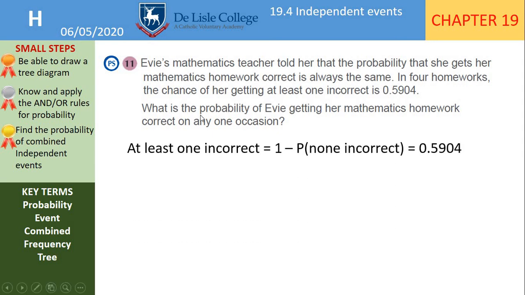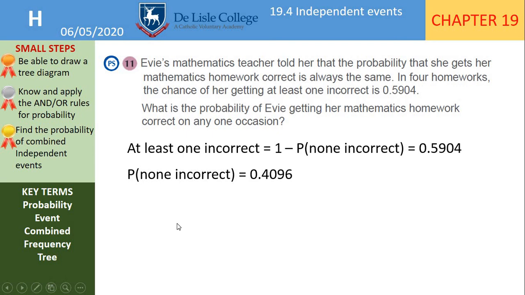So if we think about this then, the probability of at least 1 incorrect. Now remember, for at least 1, we know the easier way to work this out is 1 minus the probability of none incorrect. So this kind of turns it on its head. So at least 1 incorrect, they tell us in the question, is 0.5904. So we know from this that 1 minus the probability of none incorrect must be 0.5904. So from this, we can work out by subtracting from 1 that the probability she gets none incorrect, so all of them correct, is